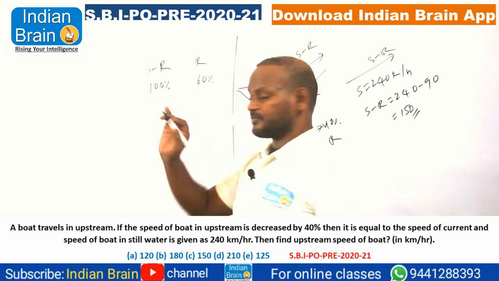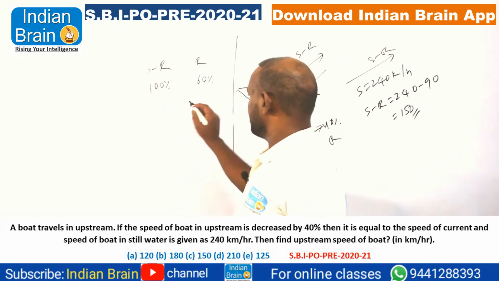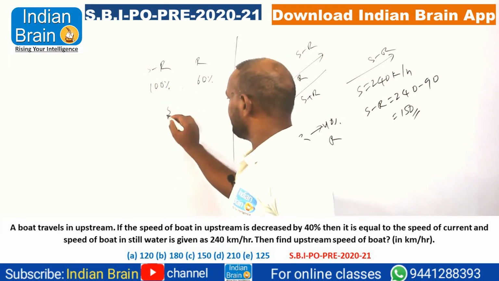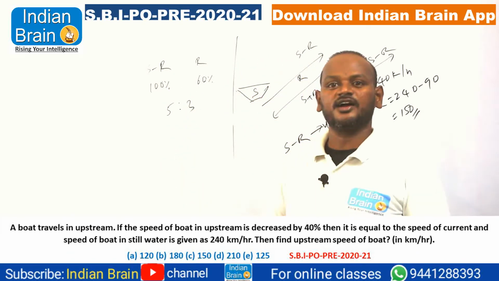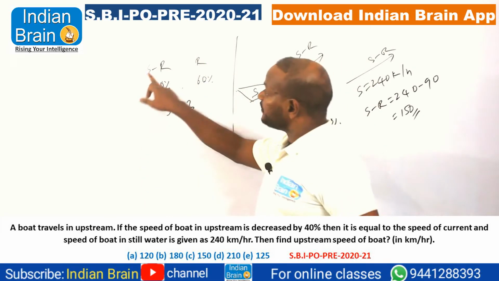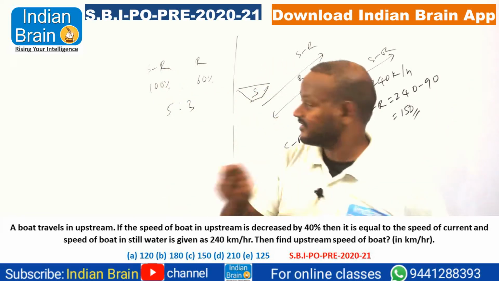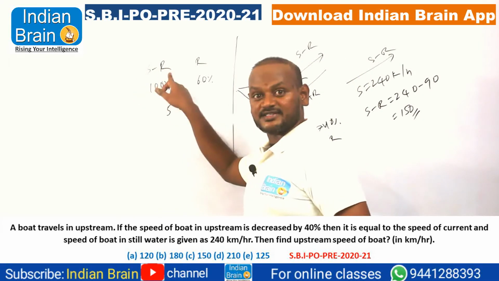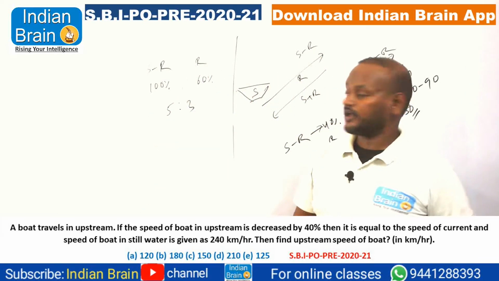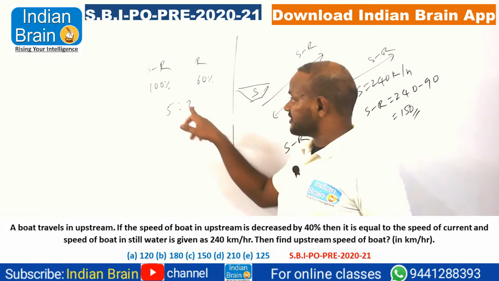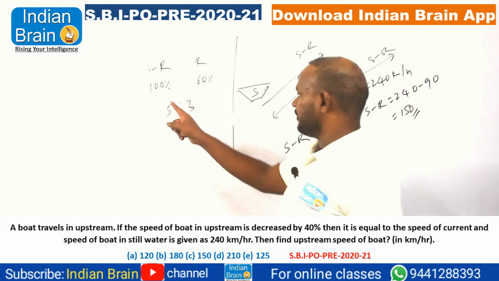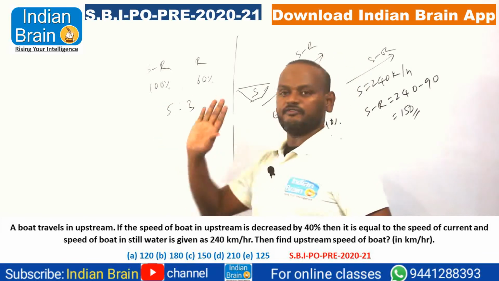So logically, just observe it clearly. Very interesting task here. If you observe it clearly, don't get confused. The zeros get cancelled. The answer will be 5:3. Yes, we got the R value as 3 parts. But if I go for S minus R, that is a very important point. For S minus R, we need to subtract 3 parts, then it becomes 5 parts. After decreasing 3 parts, it is becoming 5 parts. Logically, the S value will be 8 parts, right? Yes or no? 8 parts minus 3 parts will give 5 parts.